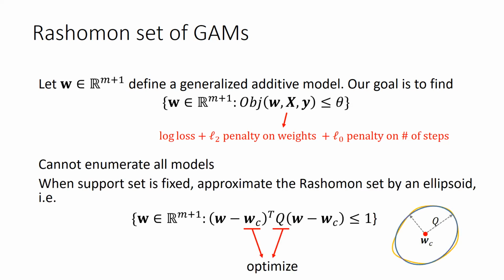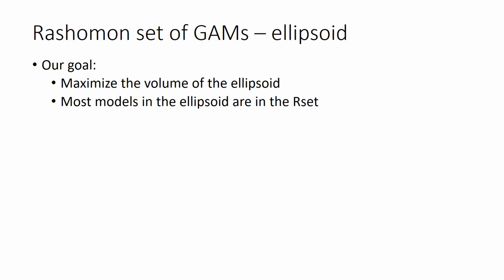When the support set is fixed, which means the L0 term is fixed, then the objective function is convex, and the Rashomon set is a convex set. We can approximate the Rashomon set by an ellipsoid. The key here is we need to find this ellipsoid carefully. The ellipsoid should be maximized in volume to cover diverse good models, while guaranteeing most models inside the ellipsoid are actually in the true Rashomon set.